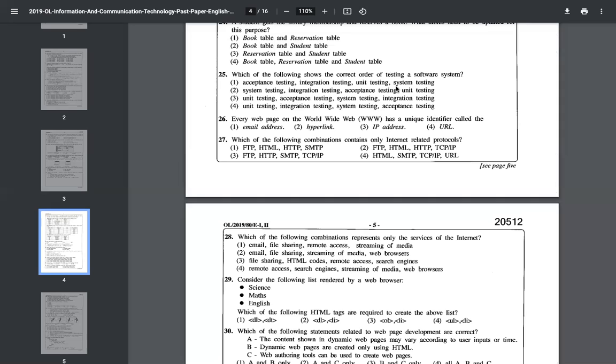That is acceptance. So similar to that, in software also: units, integration, system, and acceptance. That is the order of testing. So the fourth one is the answer.